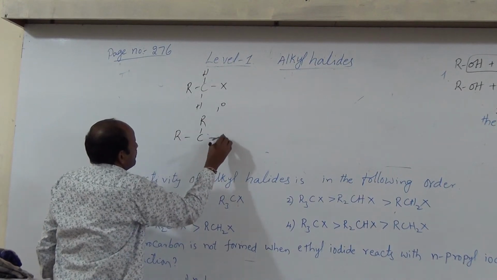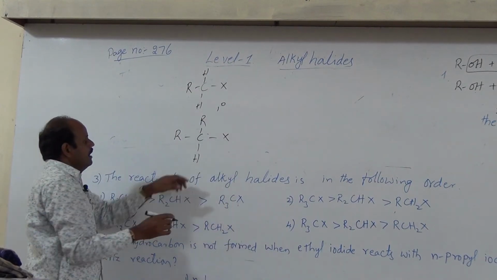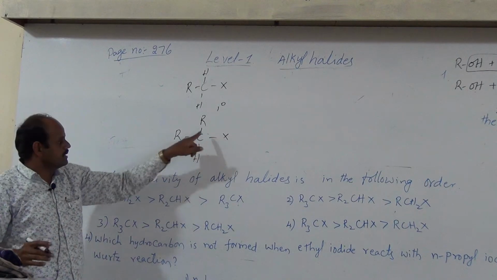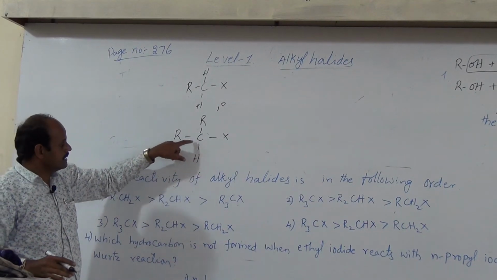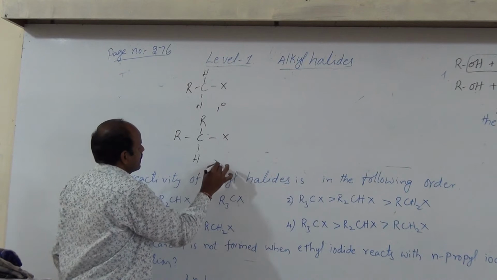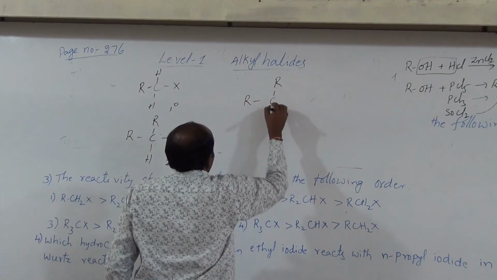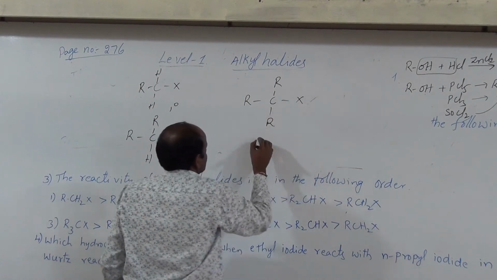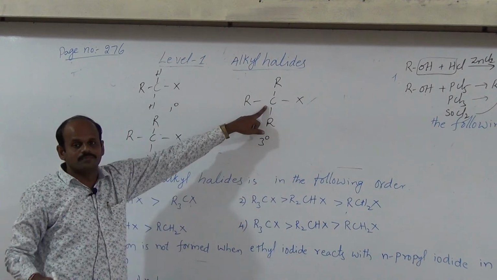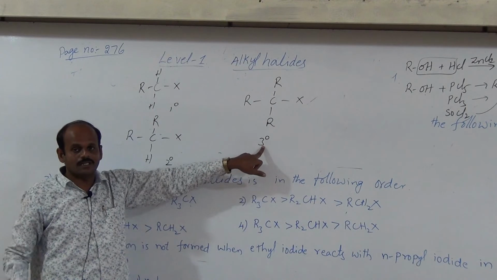Secondary alkyl halide means the halogen atom is bonded with a secondary carbon atom. If the halogen atom is bonded with a tertiary carbon atom, then it is called a tertiary alkyl halide.